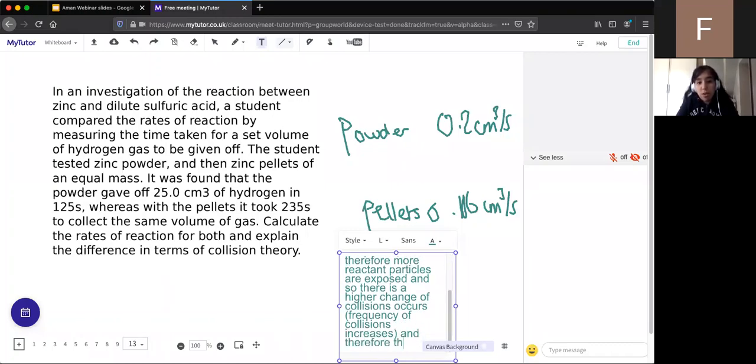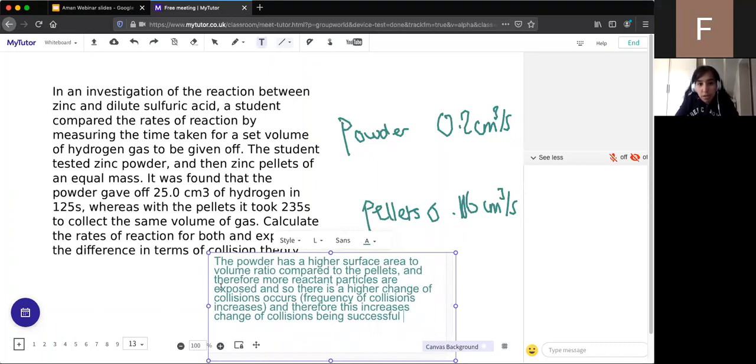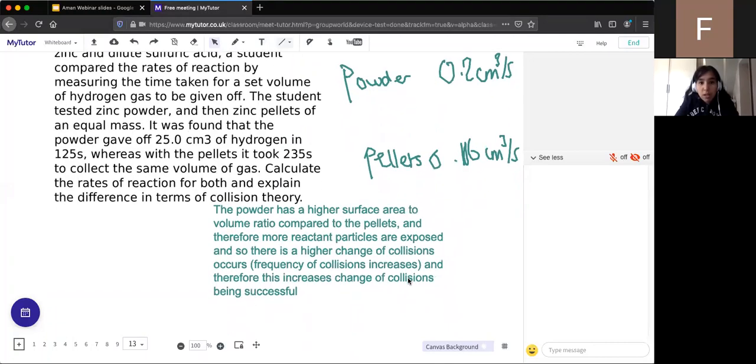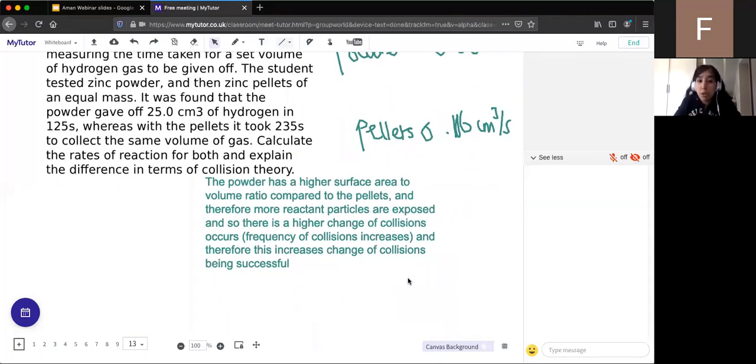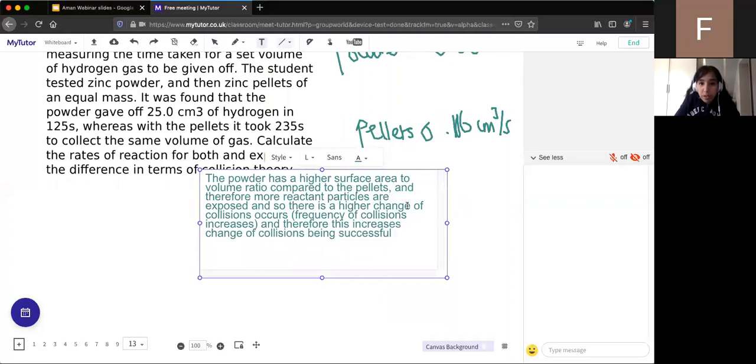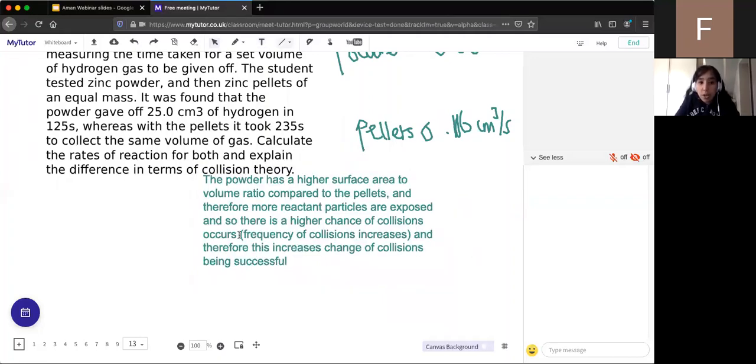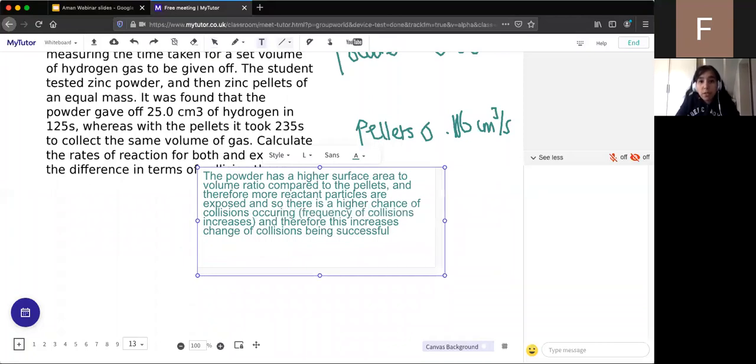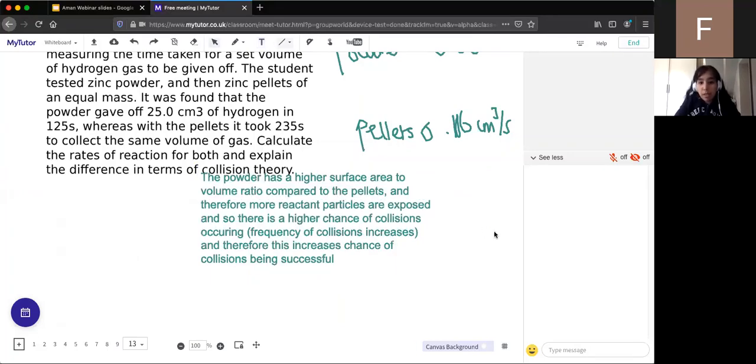And therefore this increases the chance of collisions being successful, and that just means having the minimum activation energy. Okay, so hopefully you can see that. The powder has a higher surface area to volume ratio compared to the pellets, and therefore more reactant particles are exposed, and so there is a higher chance, sorry, that should say chance, of collisions occurring. So the frequency of collisions increases, and therefore this increases the chance of collisions being successful.